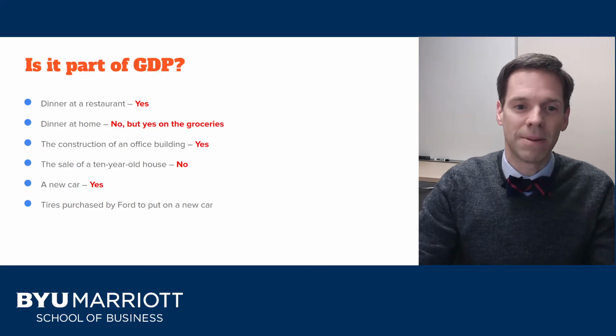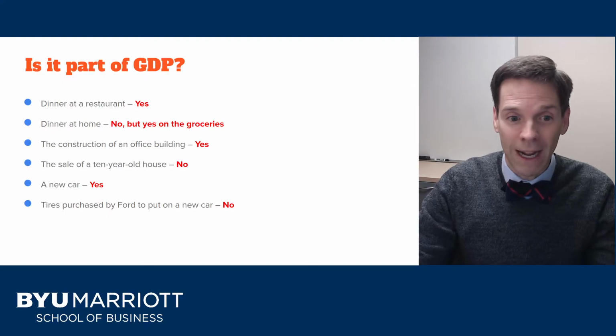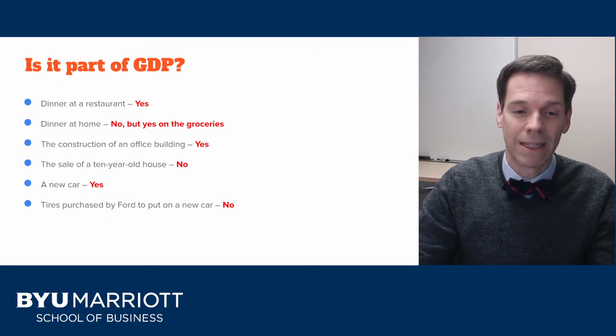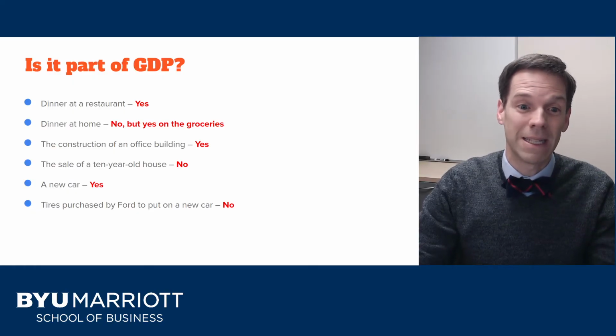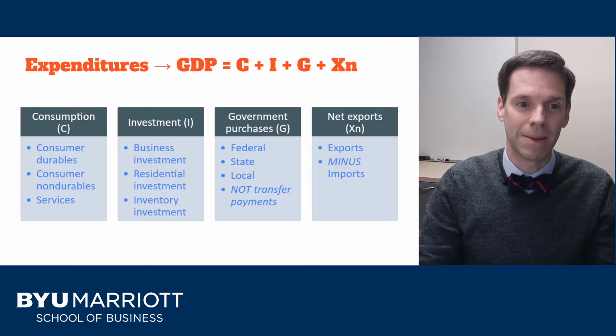A new car? Sure, that's part of GDP. What about the tires purchased by Ford to put on a new car? The answer is no. Why not? They're not a final good or service. They're an intermediate good. Ford charges you a price for that car that includes the price that they paid for the tires. So if we counted the tires separately, we'd be double counting the pieces of GDP. All right, well, hopefully you get a sense of the kinds of things that are included in GDP.